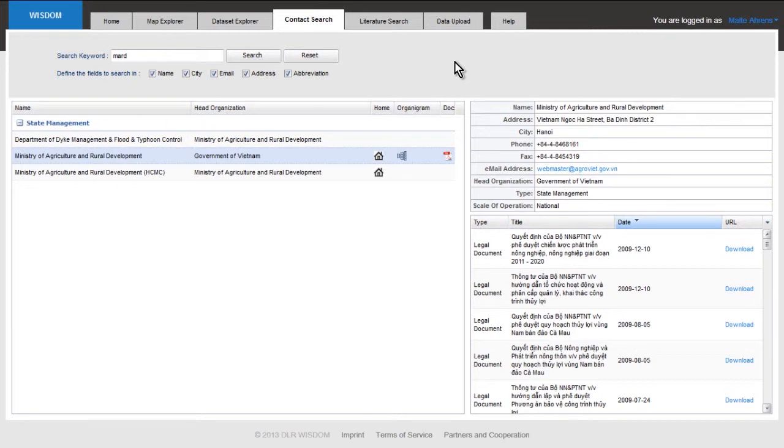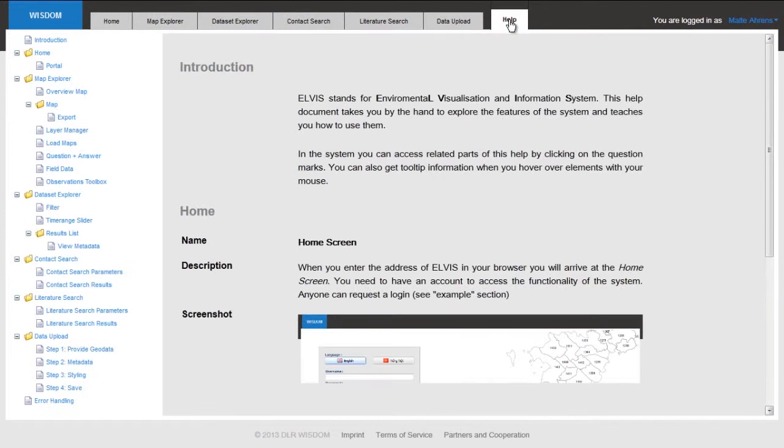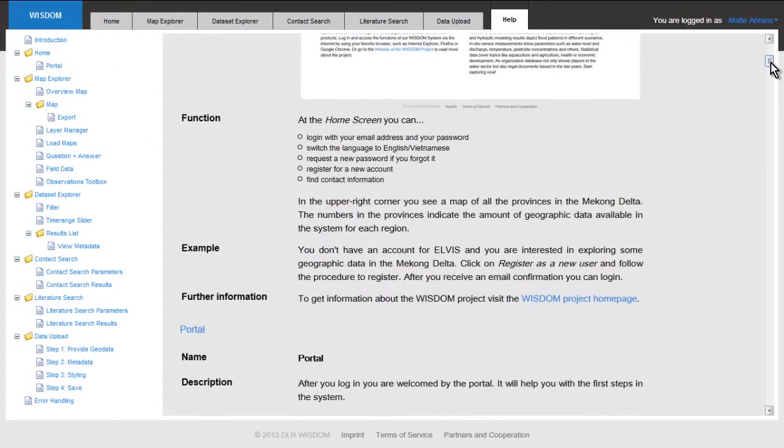You might find this a bit confusing because there's a lot of information in a short time. Therefore, we have a very nice help menu. If you activate this help menu, you can see that we can retrieve a kind of table of contents, also showing all the different tools that you can use to find information. Here you can see that basically everything I have been explaining to you can be found in detail again in our help menu.